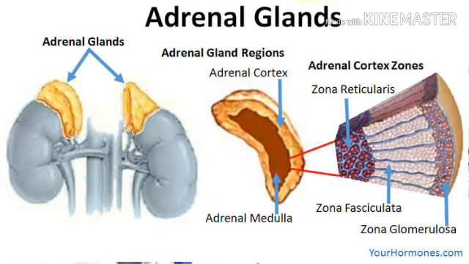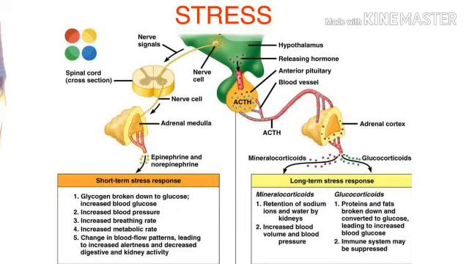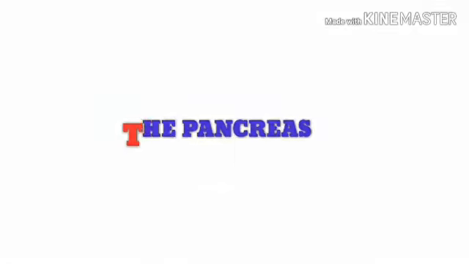The medulla of the adrenal gland produces two similar hormones, epinephrine, also called adrenaline, and norepinephrine, also called noradrenaline. These are released in response to stress and work with the nervous system to help the body meet challenges.